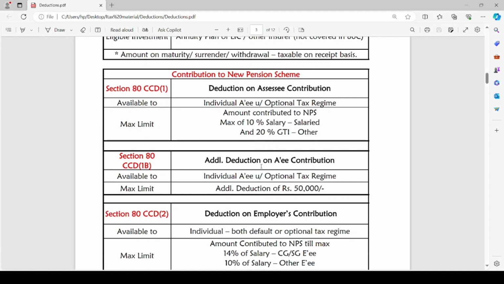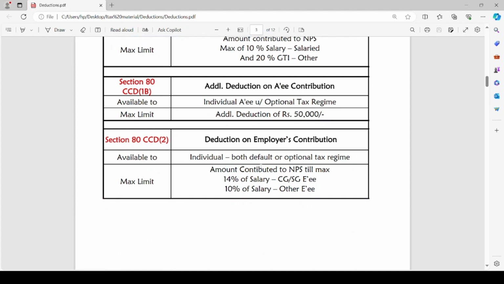The next section is 80CCD(2). Section 80CCD(2) is with respect to deduction on employer's contribution. It deals with deduction on employer's contribution to the New Pension Scheme. This deduction is available for individuals who pay tax both under the default tax regime as well as the optional tax regime. The maximum limit of deduction that can be claimed by the assessee, the individual, under 80CCD(2) is the amount contributed to NPS, but such amount is limited to